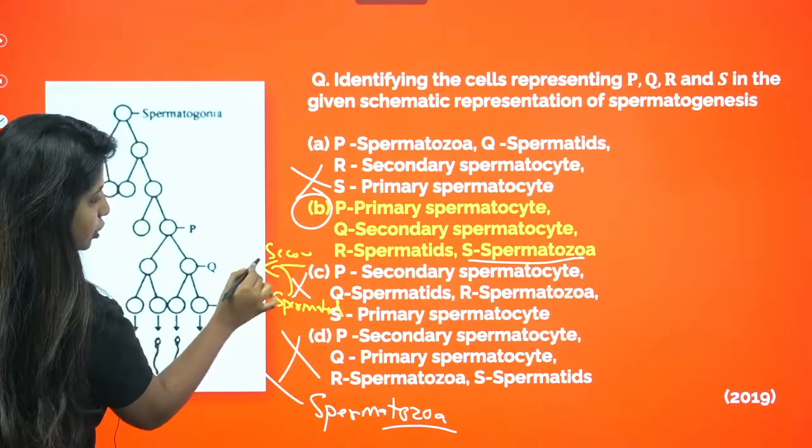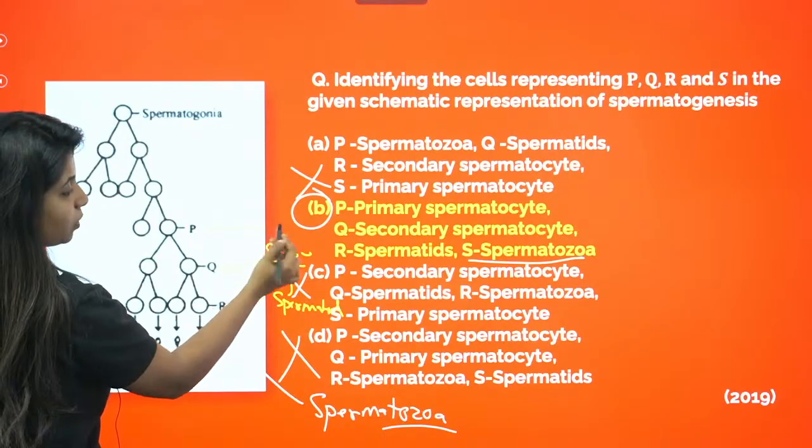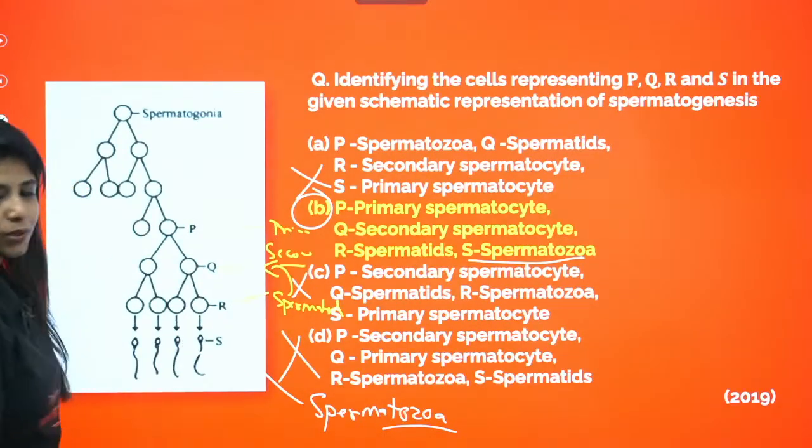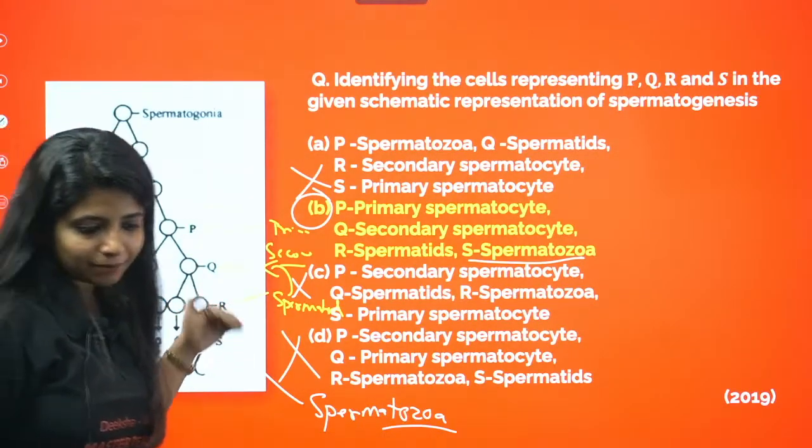Q becomes the secondary spermatocyte. What about P? P becomes the primary spermatocyte. Got it? So that's why I said go back.